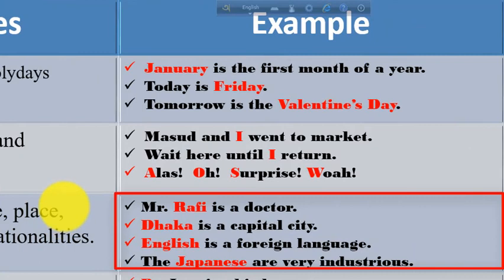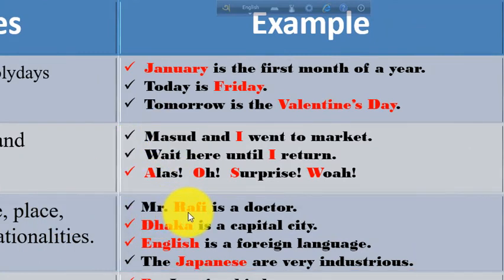So look at the examples. Mr. Rafi is a doctor. So for the name of a person, the first letter of Rafi is a capital letter. Dhaka is the capital city. Dhaka is a place, and the first letter of Dhaka is a capital letter. English is a foreign language.